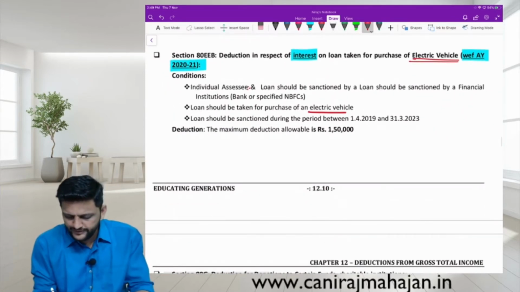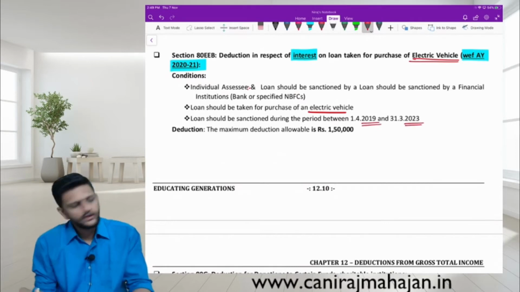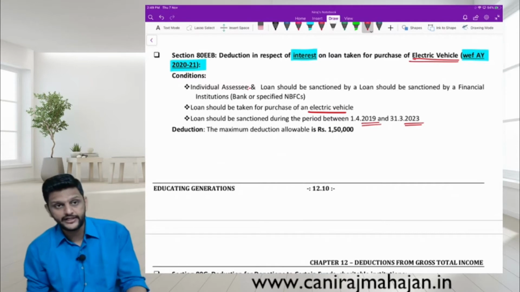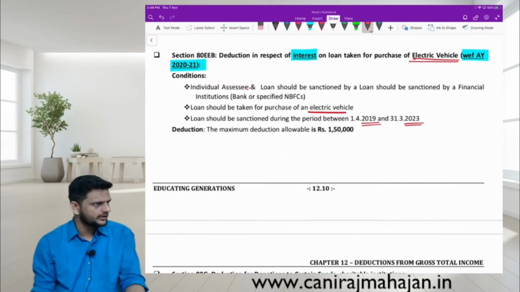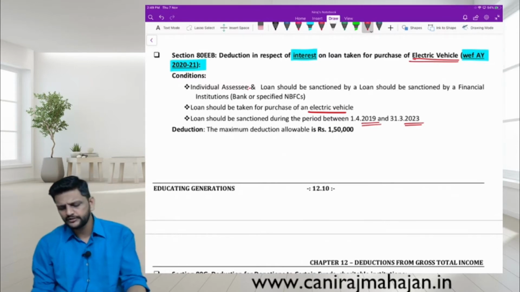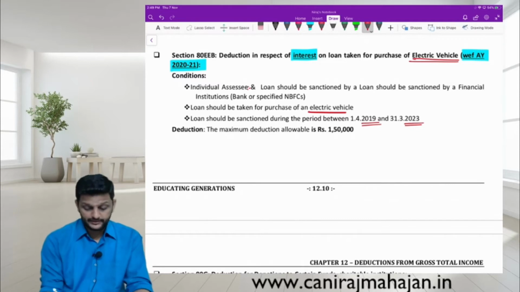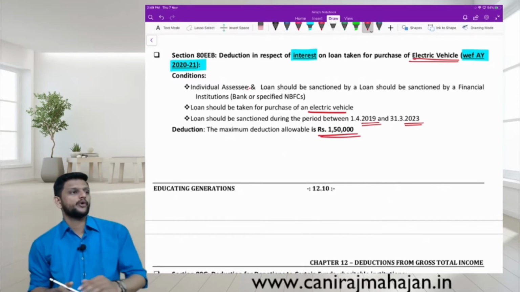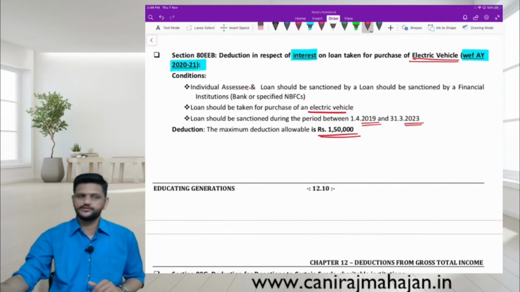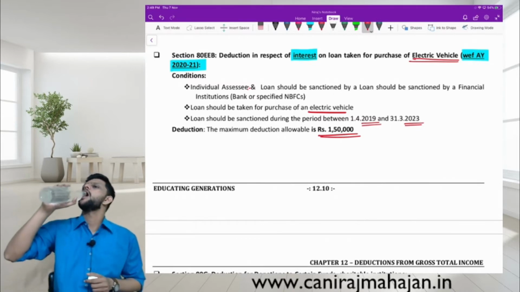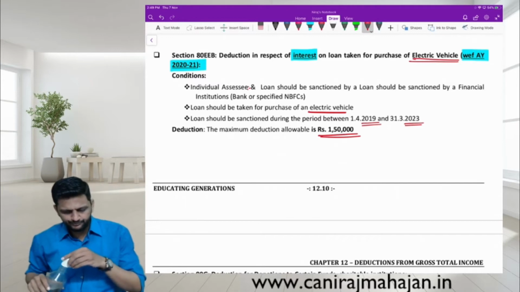The loan, pay attention now. You still have time for this. All the loans taken between 1/4/19 to 31/3/23. So this is not 1 year offer. This is how many year offer then? 19, 20, 21, 22, 23, 5 years. Correct? But deduction allowed maximum is 1.5 lakhs. Of what? Principal or interest? Principal or interest? Interest.